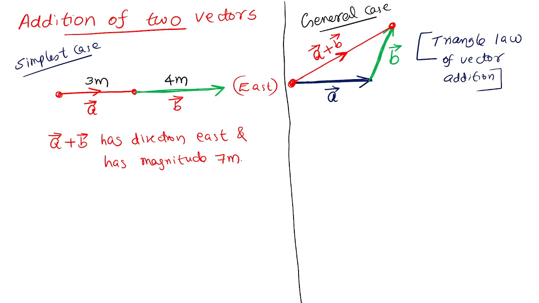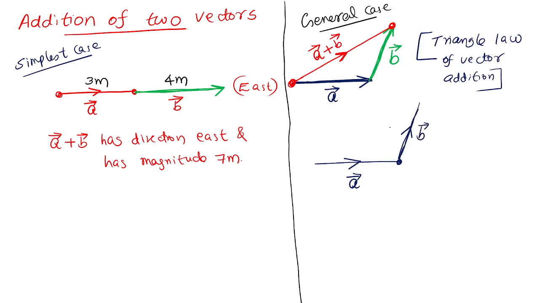So what is this triangle law? Suppose I want to find out a plus b. A and b, for example, displacements. What do you have to do? A is drawn, b to be drawn at the end of a. First draw a, then draw b. B is to be started, b to be drawn from the end of a. Remember, it's very, very important. B to be drawn from the end of a.